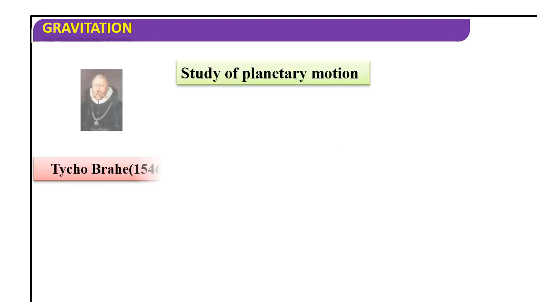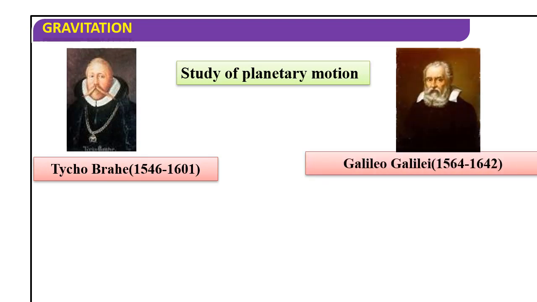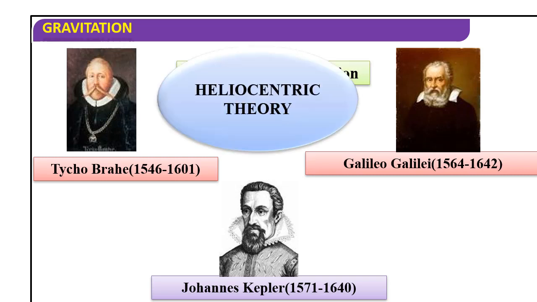In the study of planetary motion, Tycho Brahe also discussed this, and Galileo also. These two persons did so much work on these topics, and Kepler also did the same work after Brahe and Galileo. Then he succeeded and he provided us Kepler's laws of planetary motion, based on the heliocentric theory.